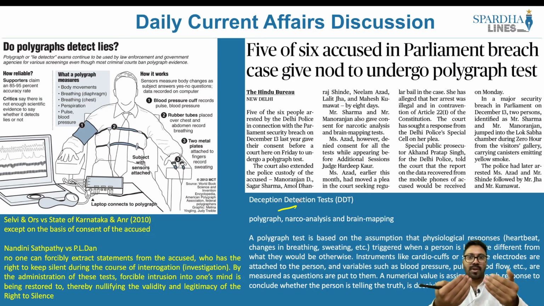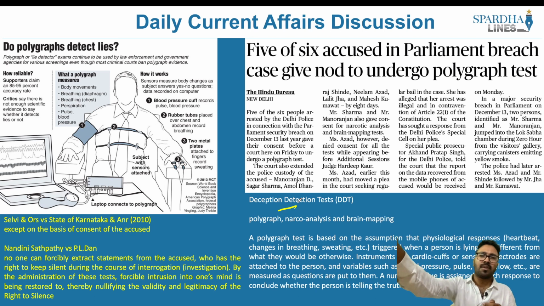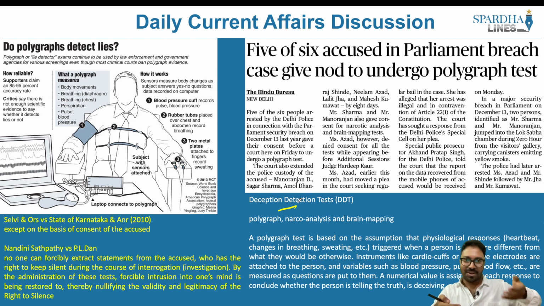So let's say there is a question that you encounter from the investigating authorities. Did you go to that particular place and did you commit the murder? That is a question, and there will obviously be a rise in stakes, and there will obviously be a rise in pitch as well, and it can also lead to torture if it is a heinous offense. So what do these people who committed the crime do? Do they accept the crime? No, not at all. And in that particular backdrop, these deception detection tests are basically of 3 forms.